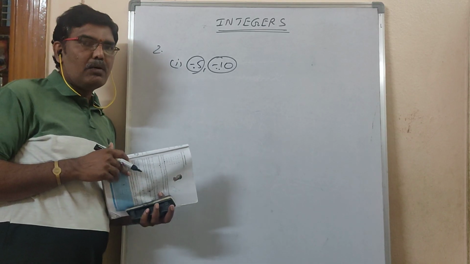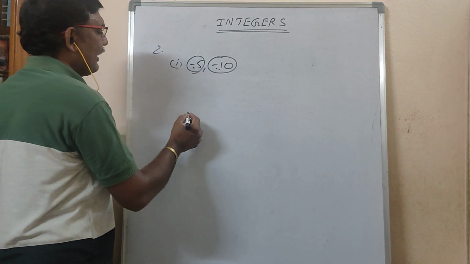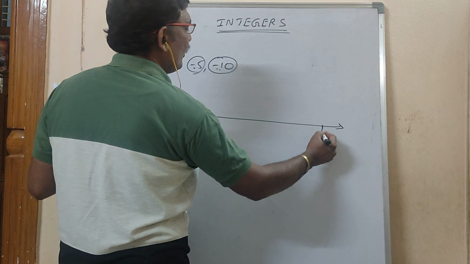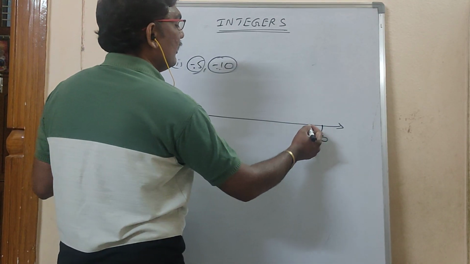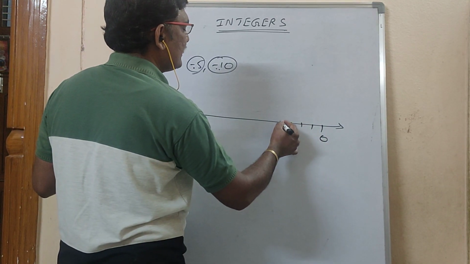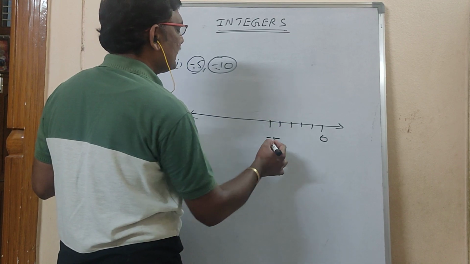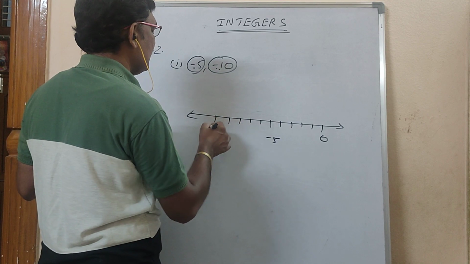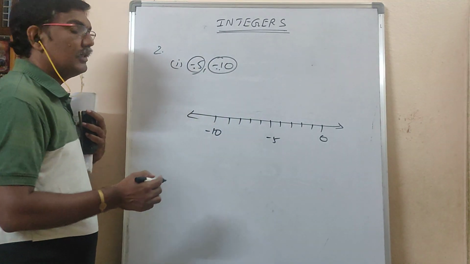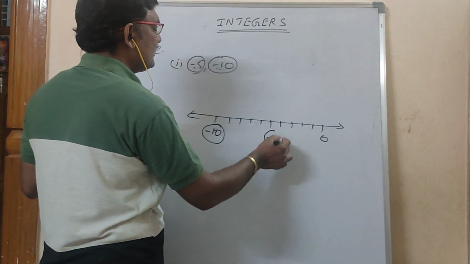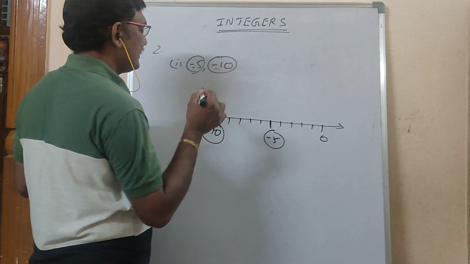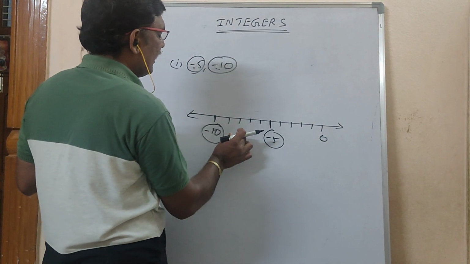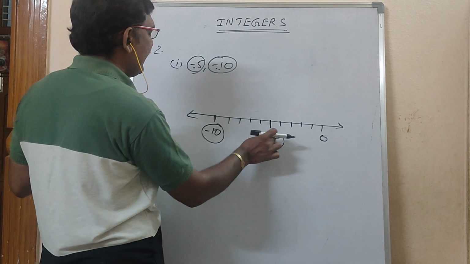Okay. And now we have to draw a number line like this. If I write 0 here, -1, -2, -3, -4, -5. This is -5. So -6, -7, -8, -9, -10. So here it is -10, it is -5. What he is asking is the integers between -5 and -10.